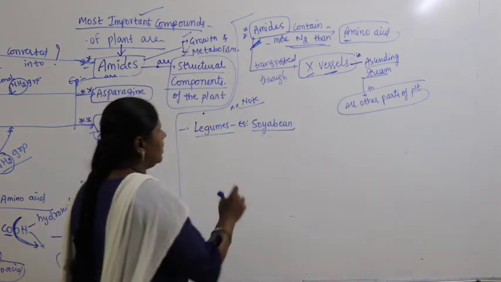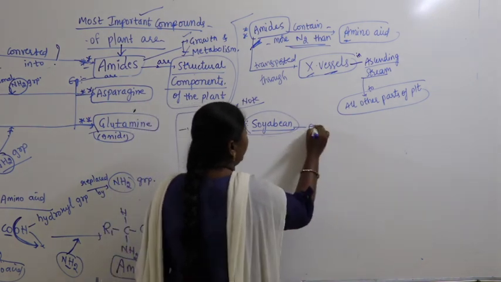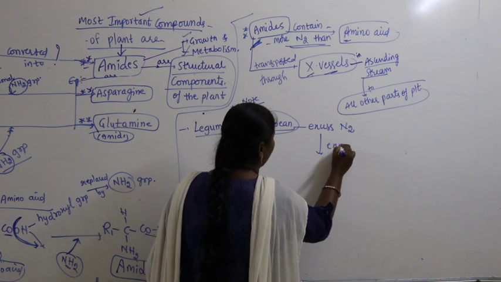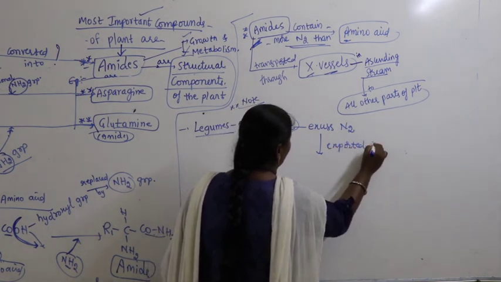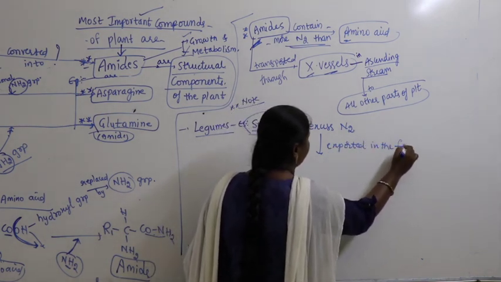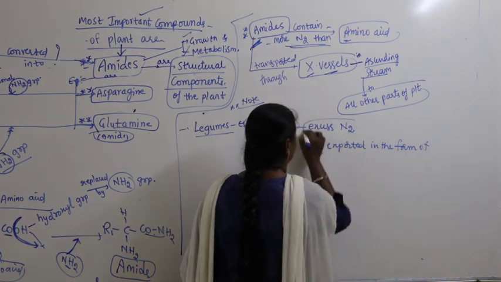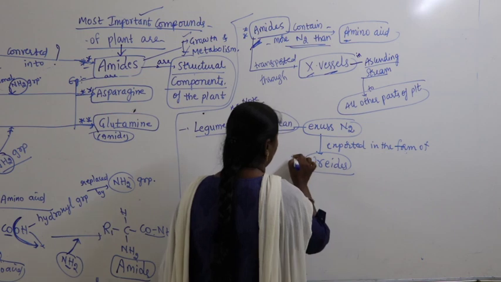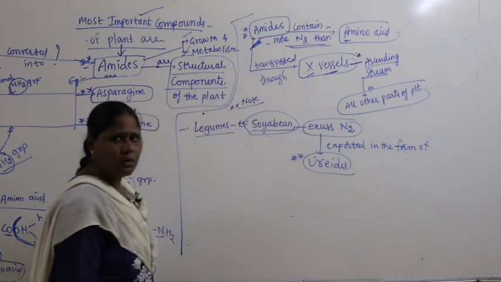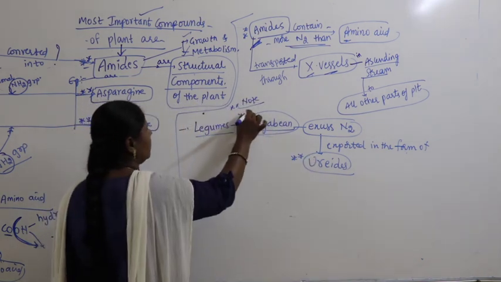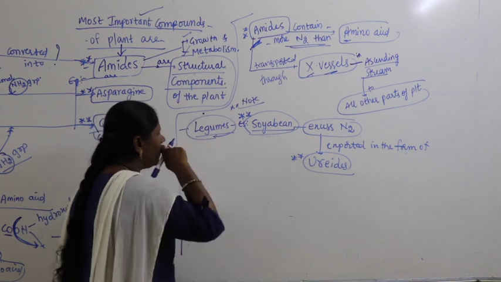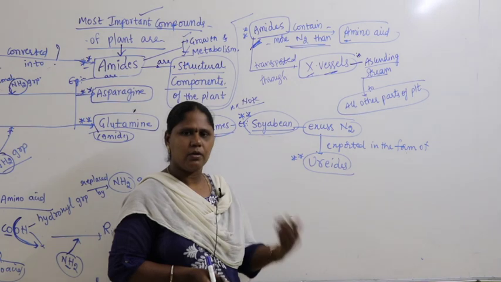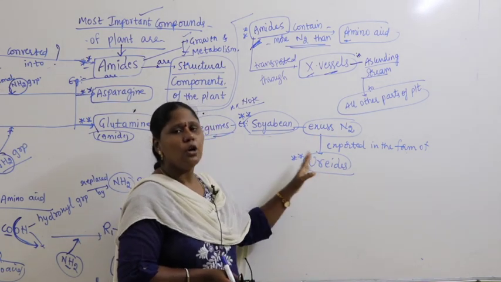So here in case of soya bean, excess nitrogen is exported in the form of urates. So this is what are nothing but urates. So here in this soya bean legumes, excess amount of nitrogen is not converting into amide, it got converted into urates.